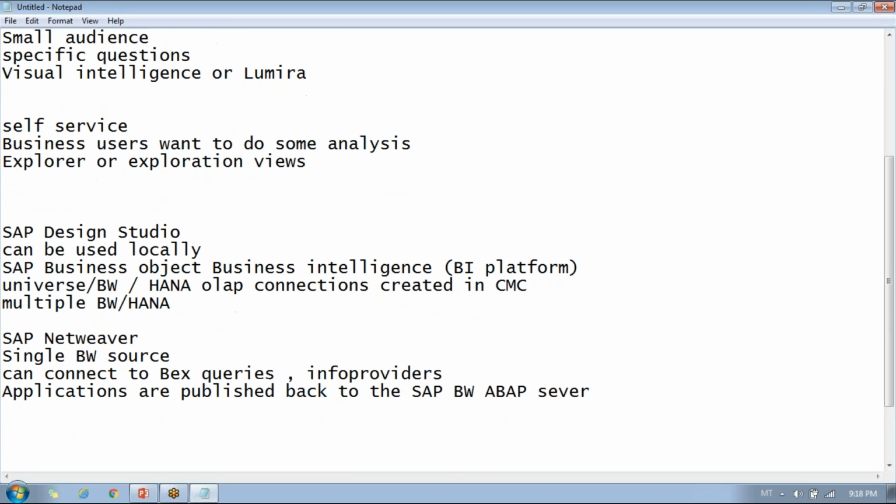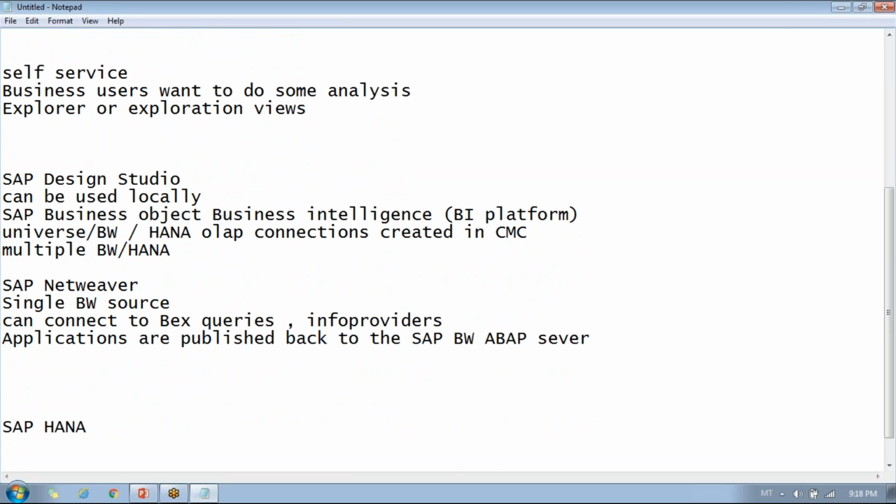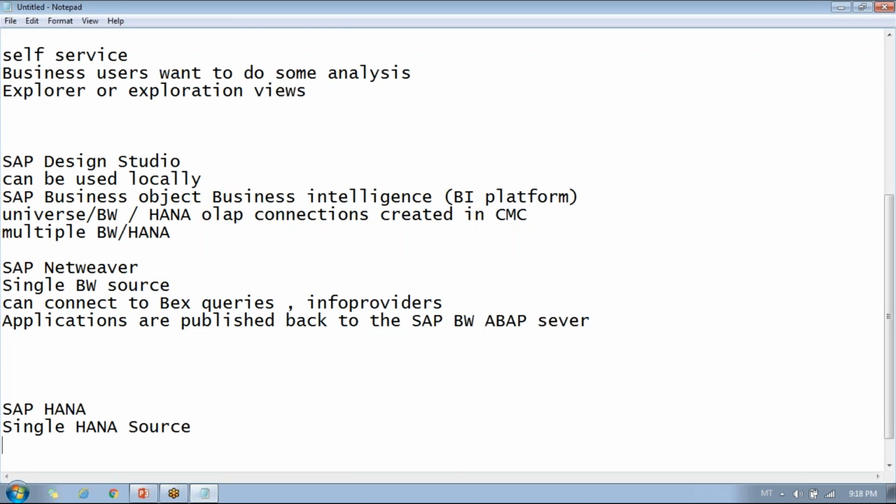When you are connecting to SAP HANA, you will be connecting to a single HANA source, and you can connect to HANA views. And when you are publishing, you will be publishing back on the HANA server.